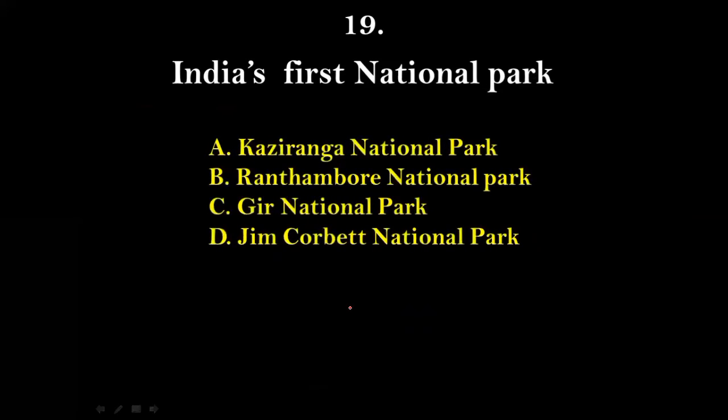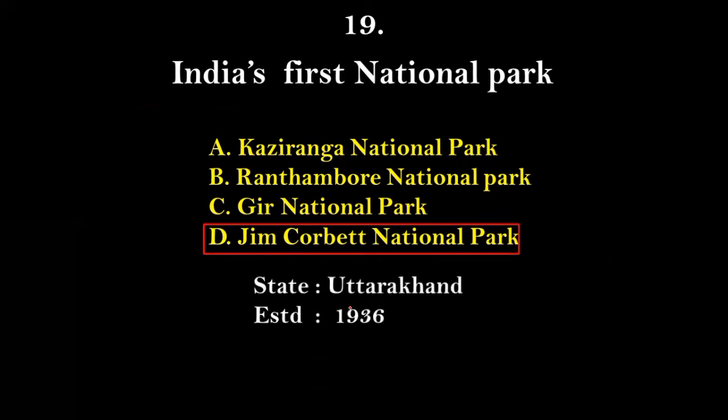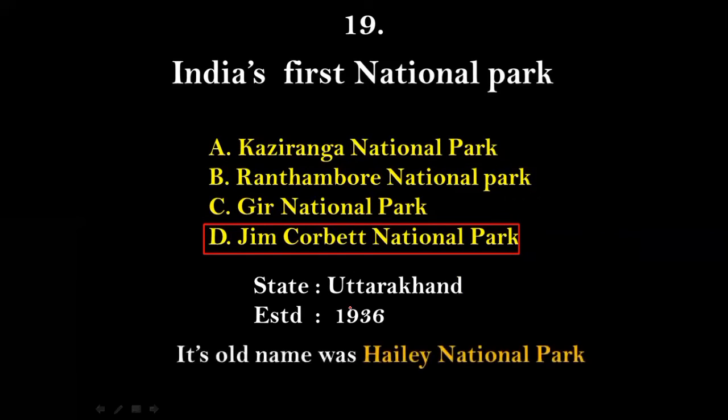Next, question number 19. Which is India's first national park? Options given here are Kaziranga National Park, Ranthambore National Park, Gir National Park, or Jim Corbett National Park. Yes, and the right answer for this will be option D, that is Jim Corbett National Park. It is in the state of Uttarakhand, established in the year 1936. The old name of this Jim Corbett National Park was Hailey National Park. You should keep this in mind as well.